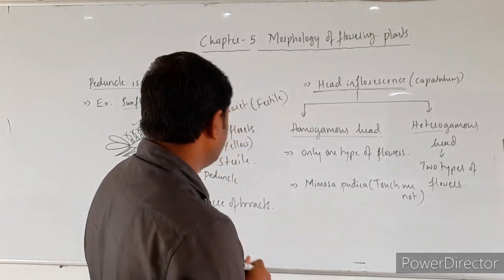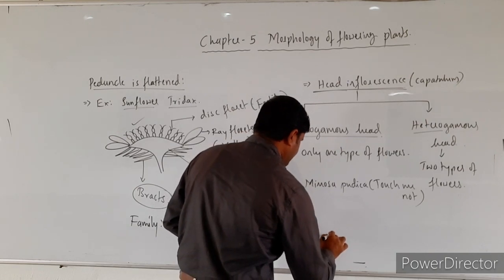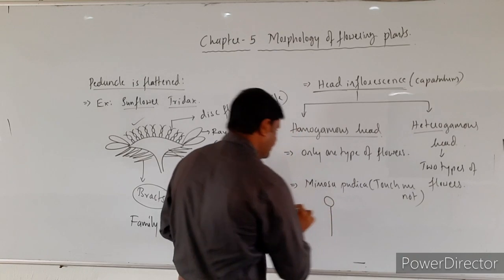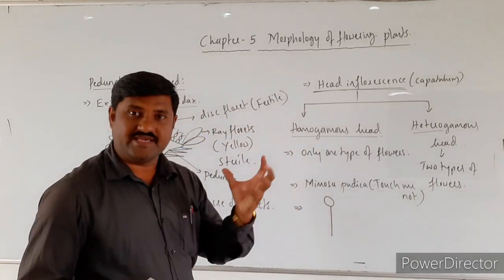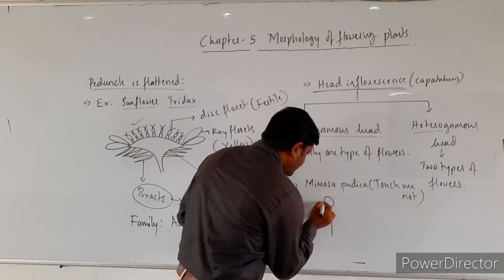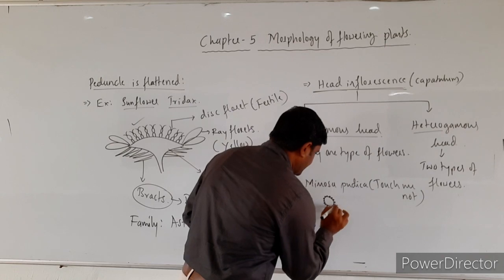What happens over here? The inflorescence itself becomes globe like, spherical shaped, which bears a cluster of flowers which are sessile in nature.